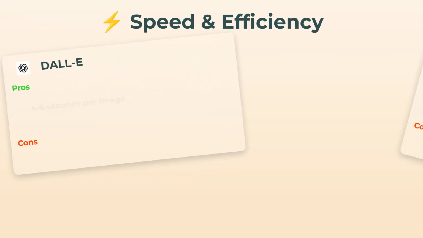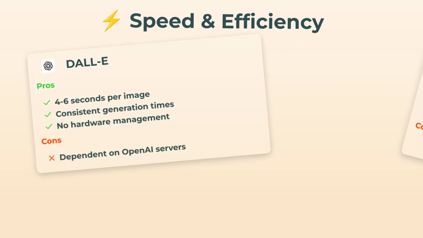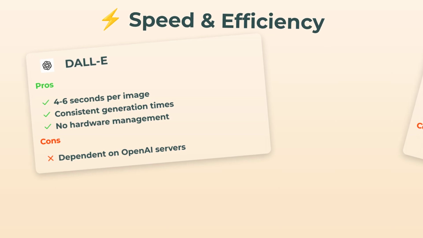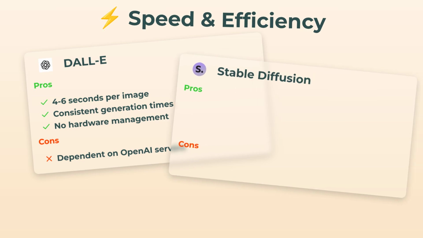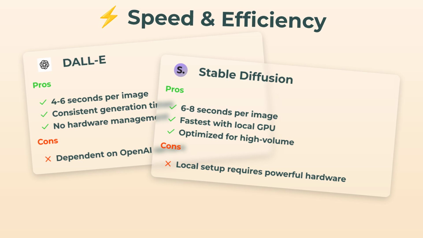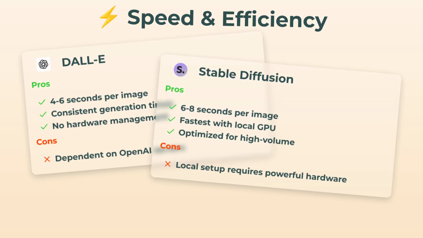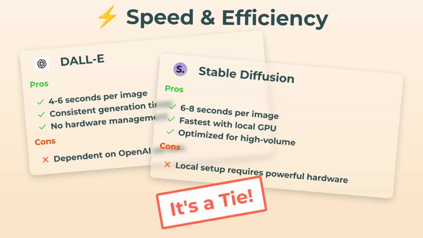Let's talk speed and efficiency. DALL-E is snappy. Usually 4 to 6 seconds for an image, and you don't have to worry about hardware at all. Downside being, you're at the mercy of OpenAI's servers. Stable Diffusion usually runs 6 to 8 seconds per image if you're set up locally, and if you've got one of those monster GPUs, you can crank out batches super fast, making it awesome for bulk jobs. Mind you, for local setups, not everyone's got the beefy hardware. Call this one a tie. They each win depending on your setup.